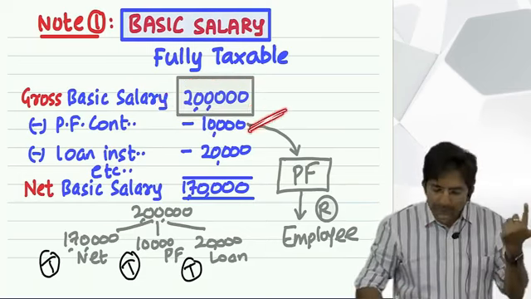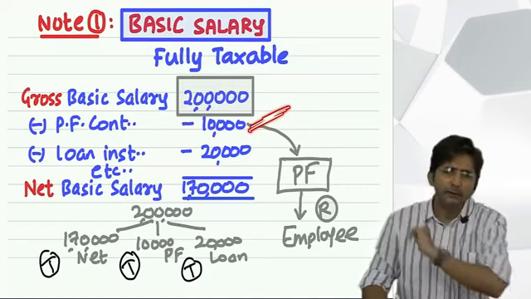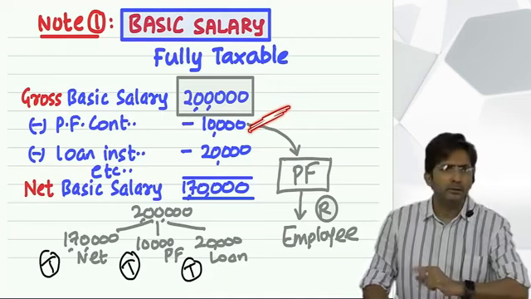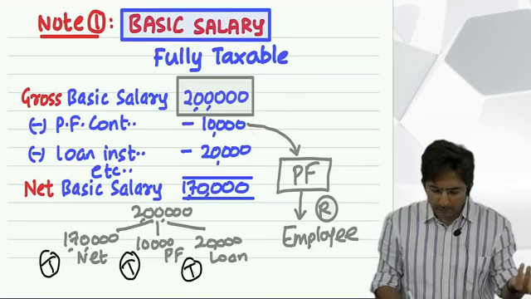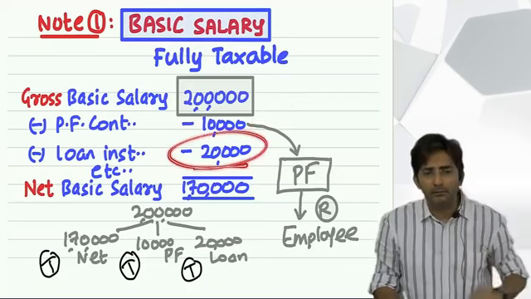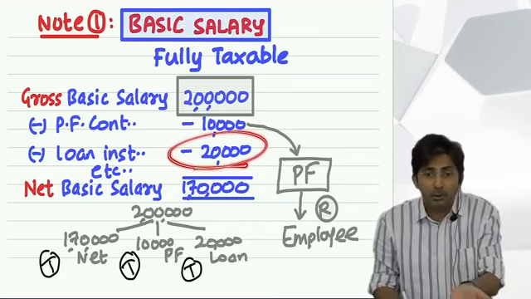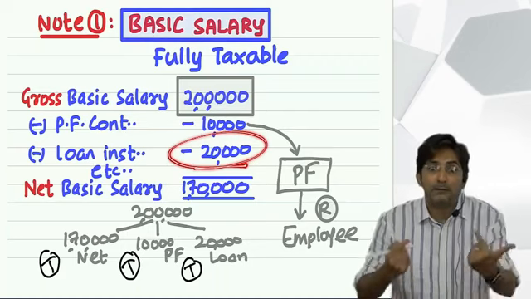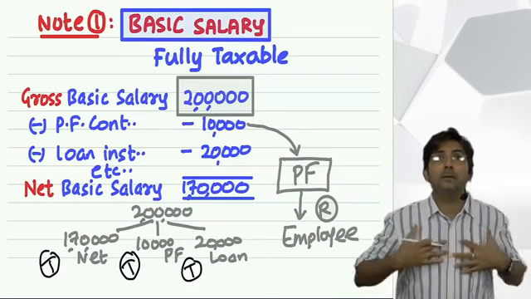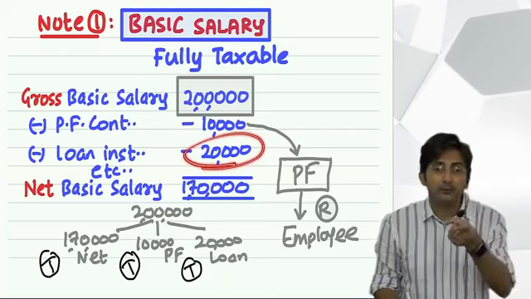Why not on 10,000? 10,000 you are not getting now, but you will get somewhere in future. But government doesn't want to wait for the future. They want to tax it now. Similarly, this 20,000 you already received in advance as a loan. And when you received the loan, you didn't pay tax. So now you pay the tax. Because now it is not a liability, now it is part of your salary. See, when you received the loan, it was a liability. But now when it is cut from your salary, it is part of your salary.